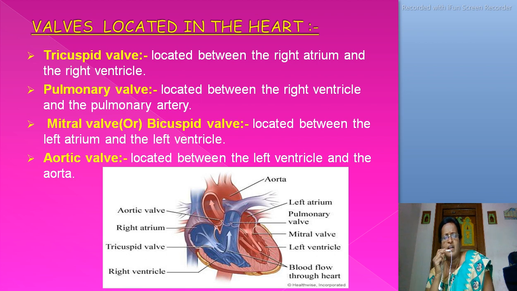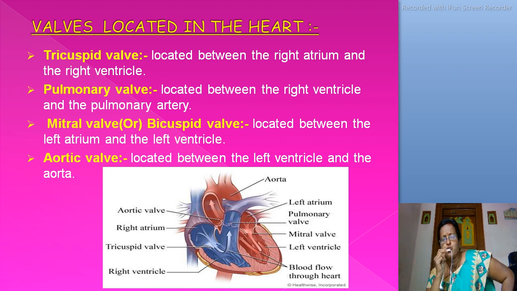Third one, mitral valve. The other name for mitral valve is bicuspid valve. This is half mark bit. Important. Bicuspid valve is located between the left atrium and the left ventricle. Lastly, aortic valve is located between the left ventricle and the aorta.